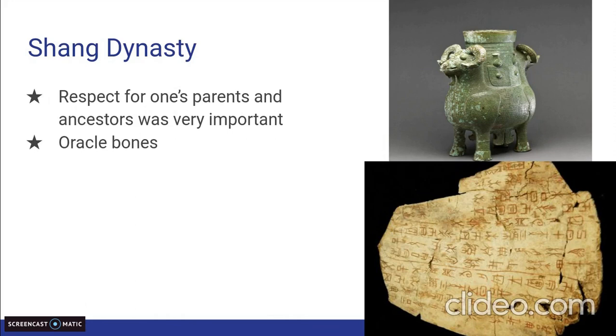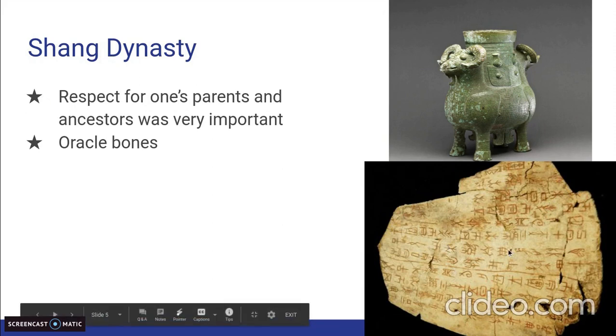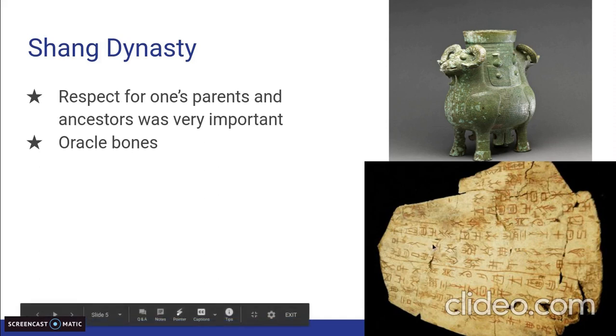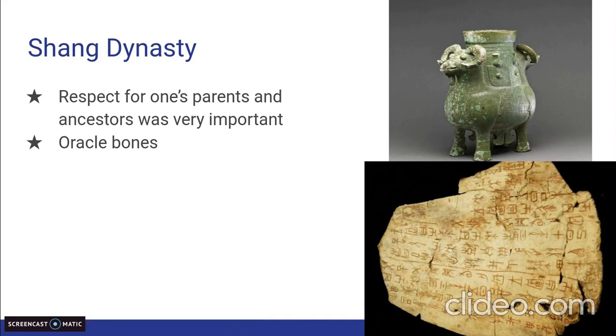Also, the Shang Dynasty developed the first writing system in China. It started with oracle bones. And now you probably read this and were like, what is going on with these oracle bones? But what would happen is they used these oracle bones to receive messages from the gods. So this is what they would do. The royal priest would write questions to the gods on the outside, as you see in the photograph. So they would write the questions to the gods, and then they would take a